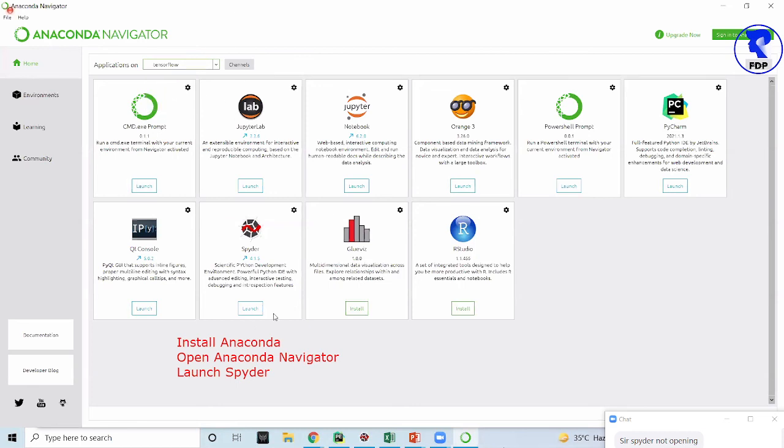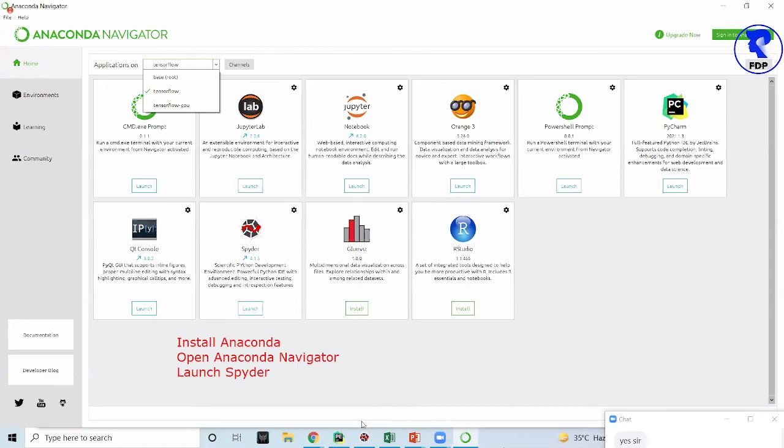If you still don't get any icon even after that, it means the installation is not done, or it might take some time for the first time. Yes, that's right, Vasanti ma'am. For the first time, it might take some more time.